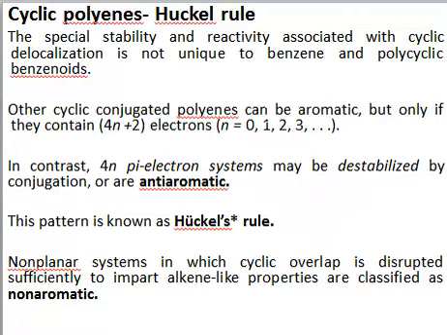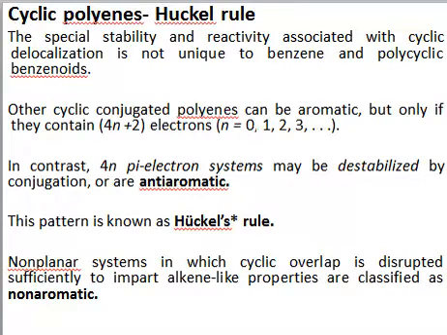Similarly, if a compound has 6 pi electrons, I will check whether it's aromatic or not. So I will check whether 6 is an answer from this formula or not. If I put n equal to 1, then I get 6 as the answer. So 6 is an answer in this formula, and 6 is also the number of pi electrons in my system. Therefore, the compound which I am considering will be aromatic. So depending on whether your system has 4n+2 pi electrons or not, it can be aromatic or it cannot be aromatic.